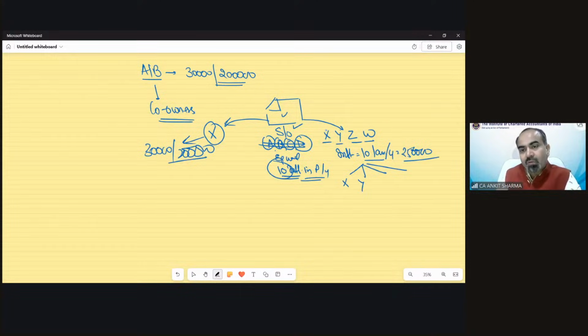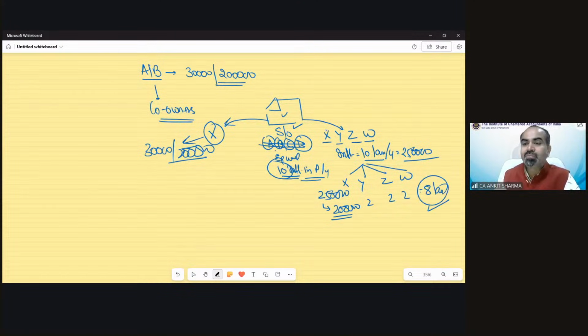So X, Y, Z, W can individually claim 2.5 lakh each. But because the maximum limit is 2 lakh, the maximum they can claim under house property is 2 lakh each. So technically we can claim 2 lakh, 2 lakh, 2 lakh and 2 lakh, a total of 8 lakh rupees benefit. But if that property is in an individual name, then only a 2 lakh advantage we can claim. So in case of co-owners, the interest limit of 30,000 or 2 lakh rupees would be considered per co-owner, not property wise, but owner wise.